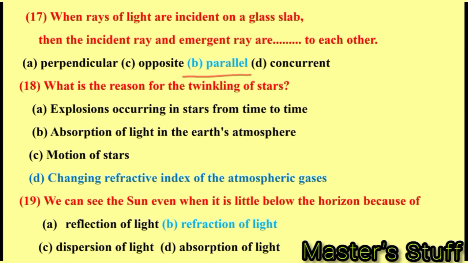What is the reason for the twinkling of stars? The changing refractive index of the atmospheric gases is the reason for the twinkling of stars. We can see the sun even when it is a little below the horizon because of refraction of light. Because of refraction of light, we can see the sun even after sunset.